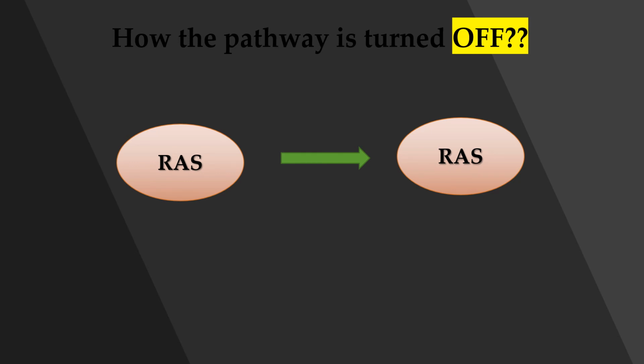The pathway is mainly inactivated by the inactivation of RAS. RAS was originally attached to GDP, but when it was activated, it attached to GTP. So now the GTP will again be replaced by the GDP in order to inactivate the RAS.